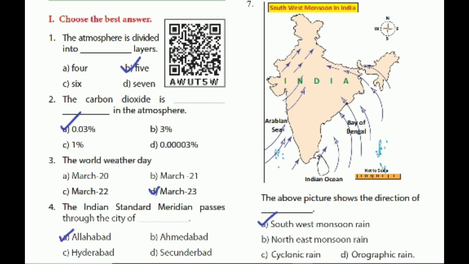Right answer is 0.03 percentage. Third one, the World Weather Day. Answer is March 23rd. Fourth one, the Indian Standard Meridian passes through the city of dash. Answer is Allahabad. Seventh one, the above picture shows the direction of dash. Answer is southwest monsoon rain.